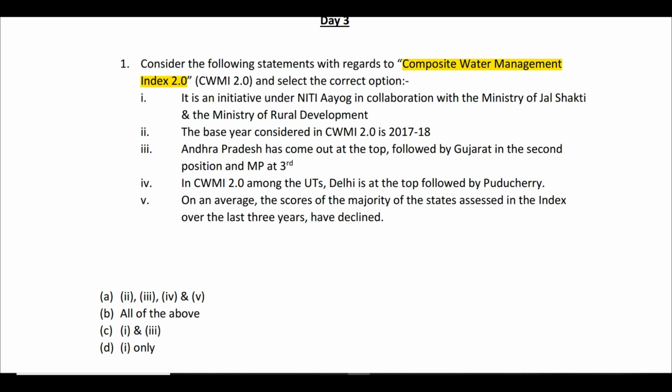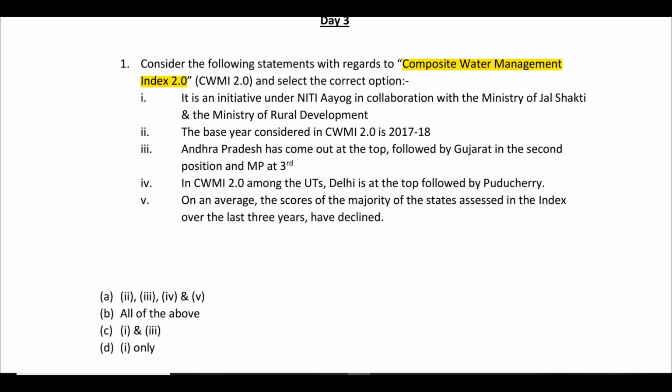Again, since it is an index, definitely you should know who has come up with this particular index. If we look at the various statements which have been given, the first statement is actually correct. It is an initiative of Niti Aayog in collaboration with the various states and union territories and the union ministries.